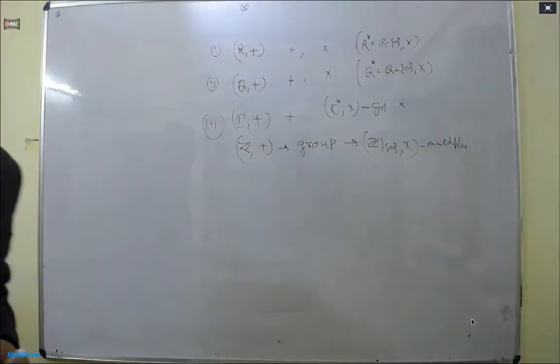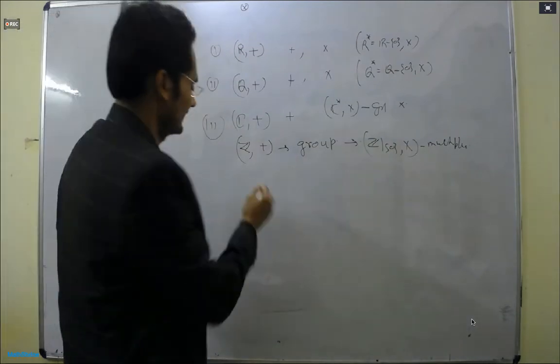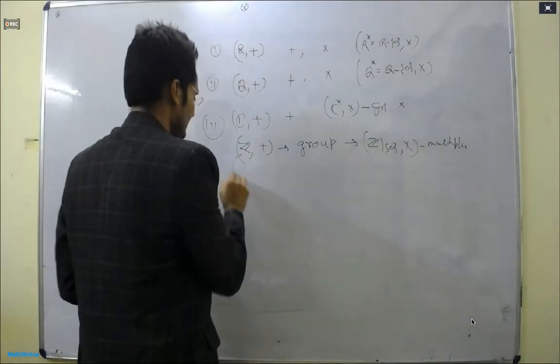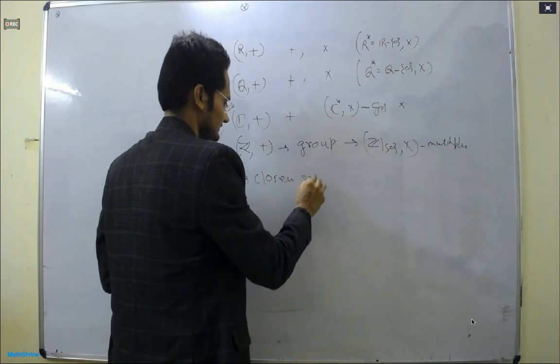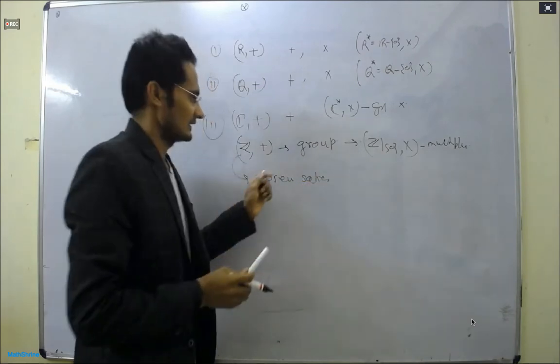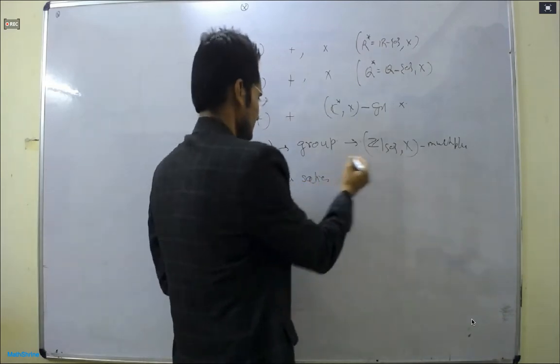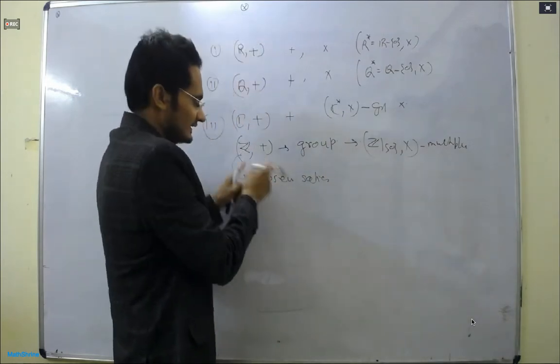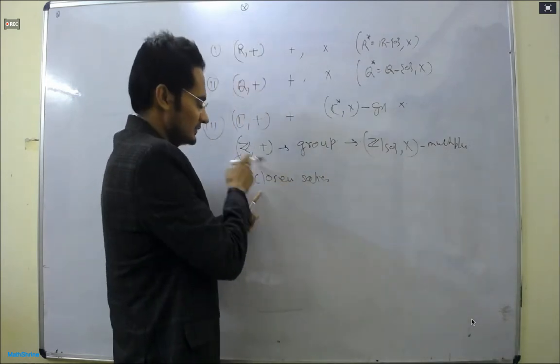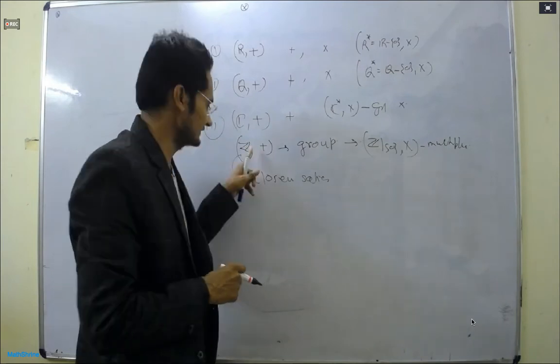Anyway, many more properties can be verified. From here, you see that the closure property is satisfied. Addition of two integers is an integer, the associativity law holds, existence and uniqueness of identity 0.